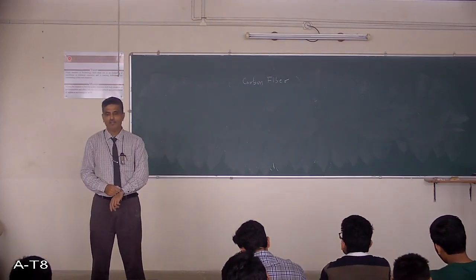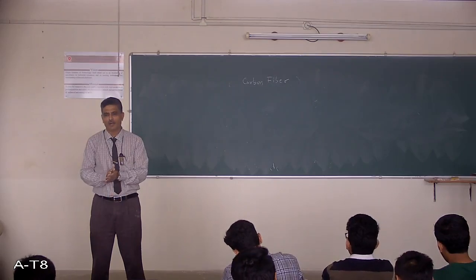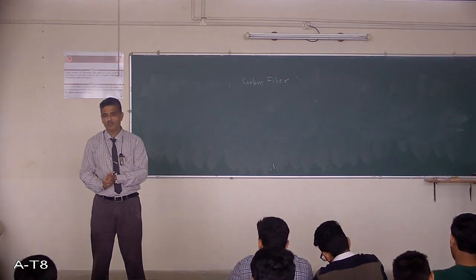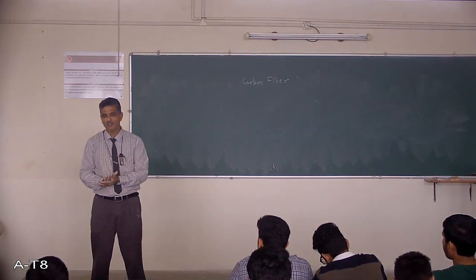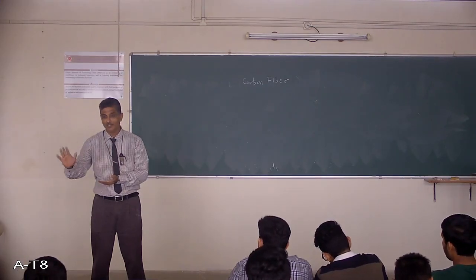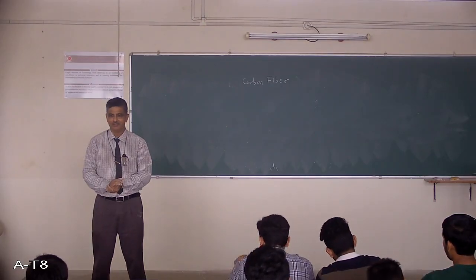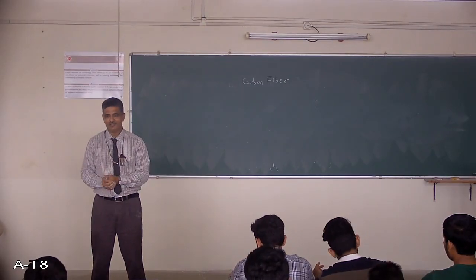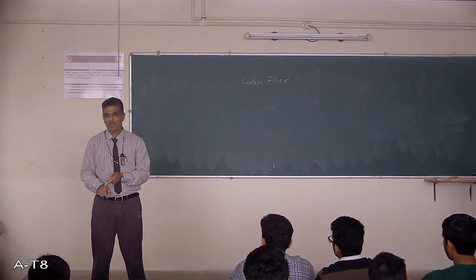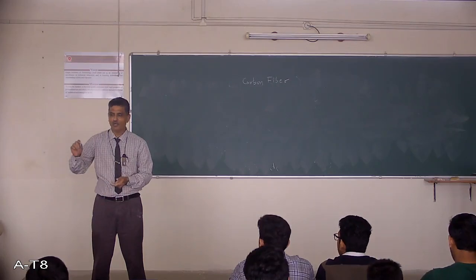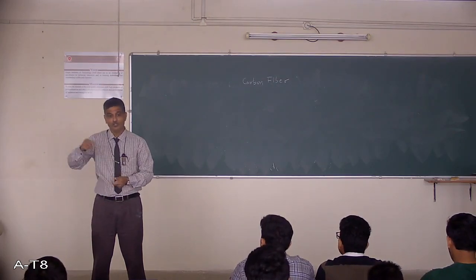Now carbon fiber is used mainly for carbon-carbon composites. Why is it called a carbon-carbon composite? Because carbon is used as the fiber and carbon is used as the matrix. See the combination here: you can use carbon as a fiber and the matrix is also made out of carbon only.